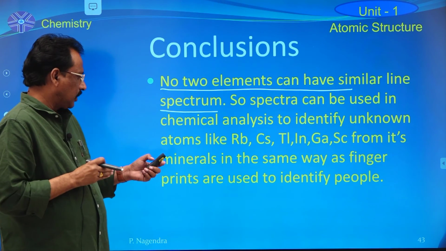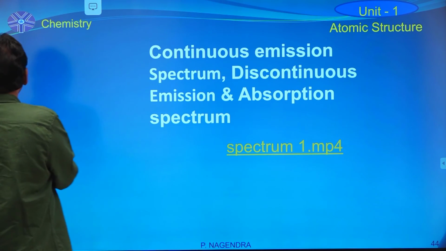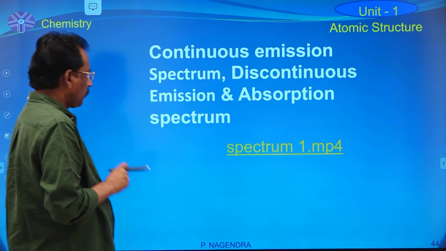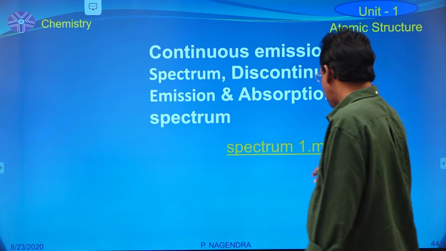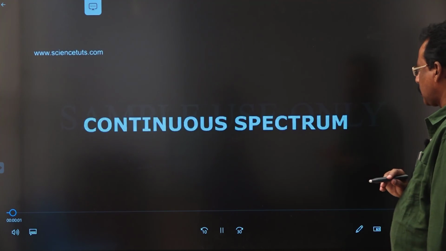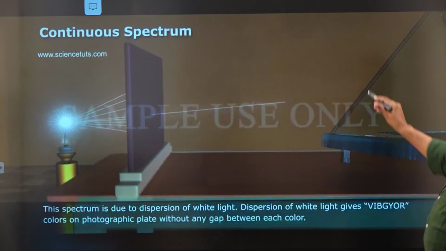So this is about the spectra information, and the same thing will be observed in this video also. This is the dispersal of white light.